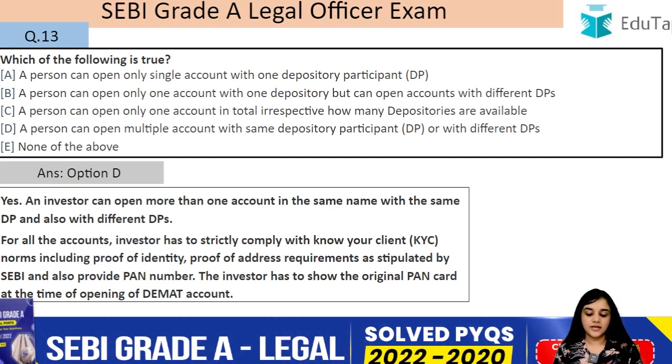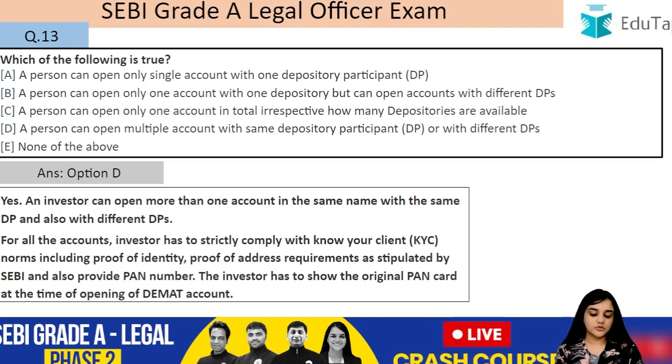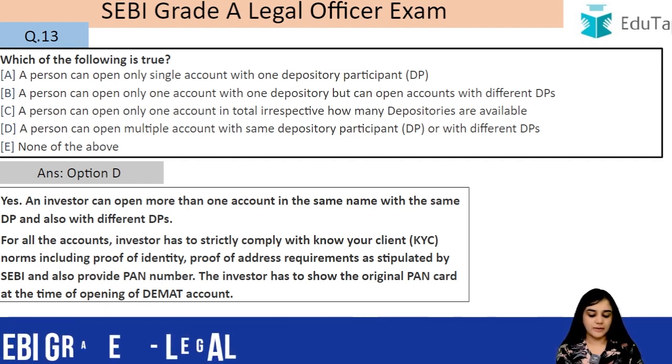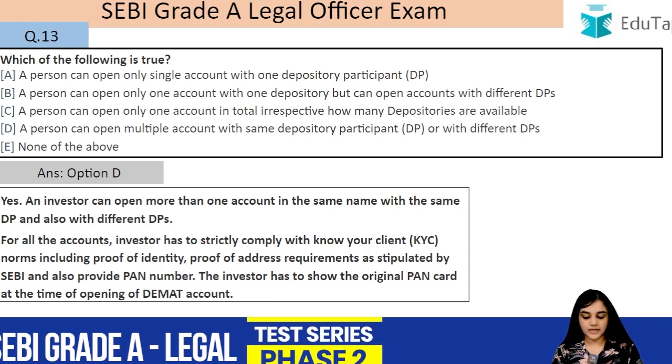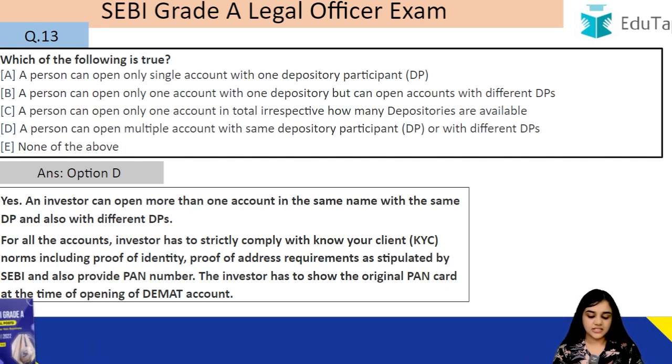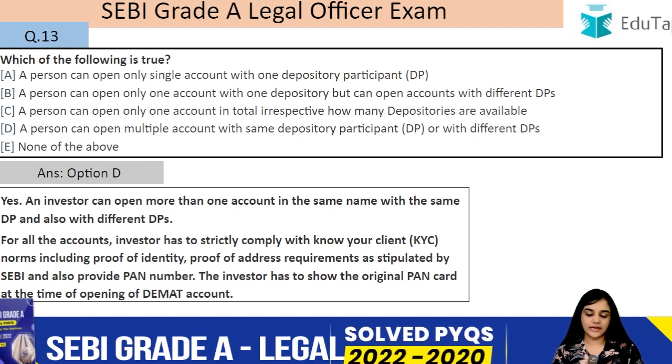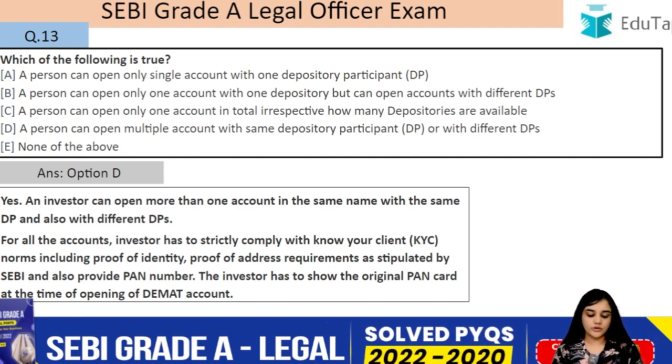So the answer is D, that is a person can open multiple accounts with the same depository participants or with different depository participants. So yes, an investor can open more than one account in the same name with the same depository participant and also with a different depository participant. For all those accounts, the investor has to strictly comply with Know Your Client, that is the KYC norm, including proof of identity, proof of address requirements as stipulated by SEBI, and also provide the PAN number. The investor has to show the original PAN card at the time of opening the DMAT account. So these are just some requirements.